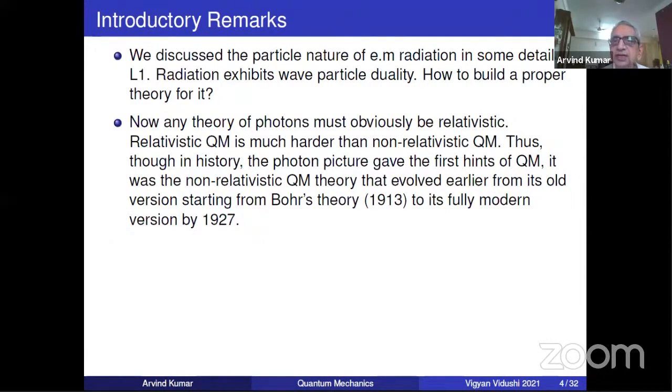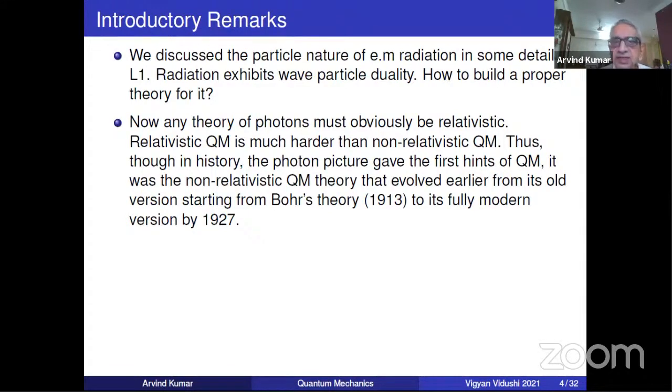If an electron is in a relativistic region, its velocity will be very close to, but less than, c. However, if the ratio v by c is very small, that means the velocity of the electron is much smaller than the speed of light, then you don't have to do full relativistic quantum mechanics. You need non-relativistic quantum mechanics. And as you can expect, that theory is much easier.